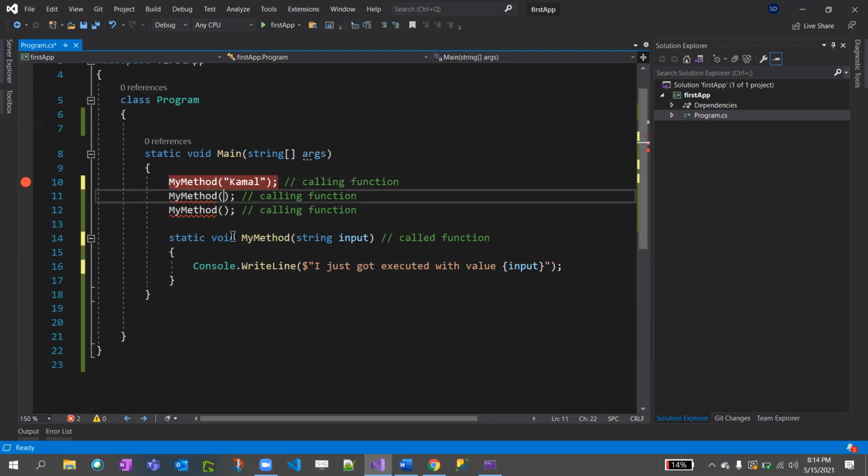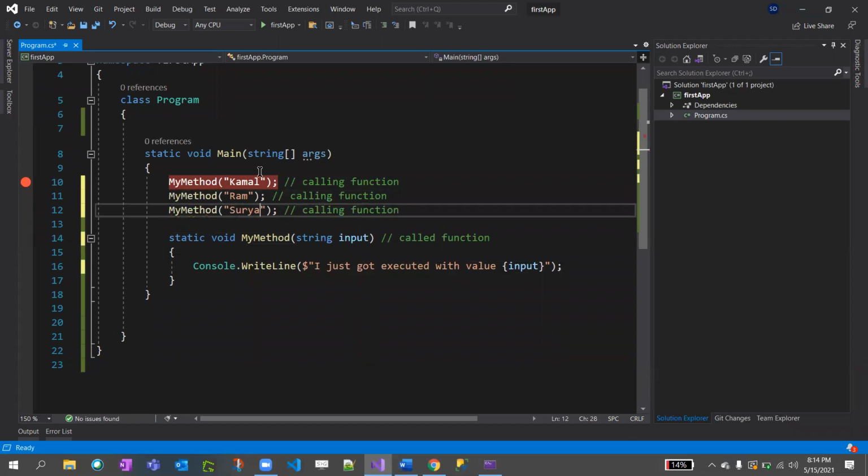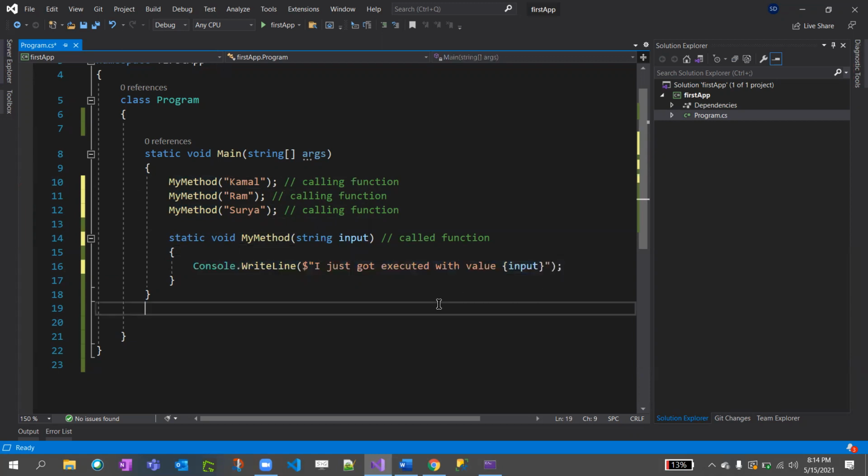So Kamal, Ram here, Surya here, for example, right? So now what should it print? Tell me. Yeah, tell me, read it out. I just got